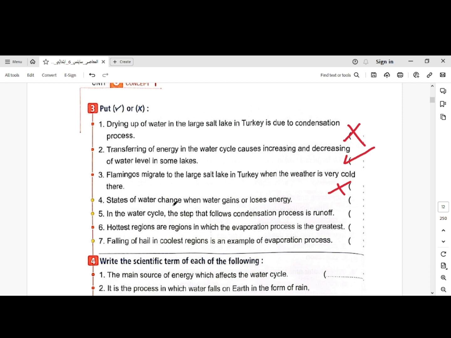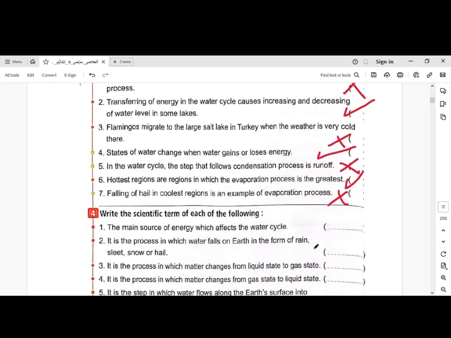State of water changes when water gains or loses energy. This is true. In the water cycle, the step that follows condensation process is runoff. What follows condensation process is precipitation process, so this is false. Hottest regions are regions in which the evaporation process is the greatest. This is true. Falling of hail in the coldest region is an example of evaporation process. False, it is an example of precipitation process.